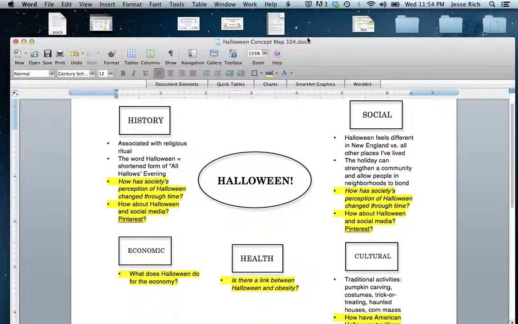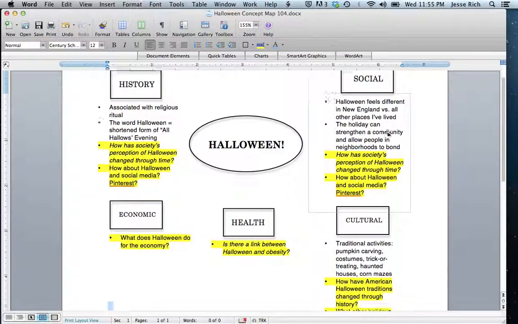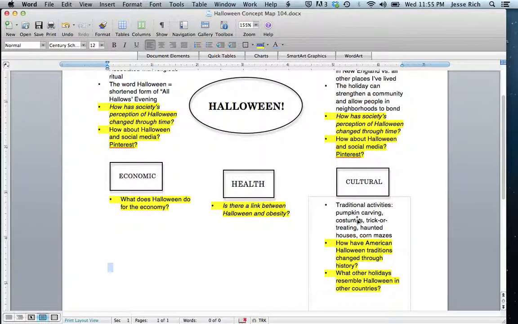So let's say your research topic is about Halloween and you do your concept map and you come up with several restricted topics and you start listing what you know about Halloween, just all the facts that are on the top of your head. So you know that it's associated with religious ritual and that Halloween feels different in New England versus all the other places you've lived, etc., and that you know about traditional activities to celebrate Halloween.